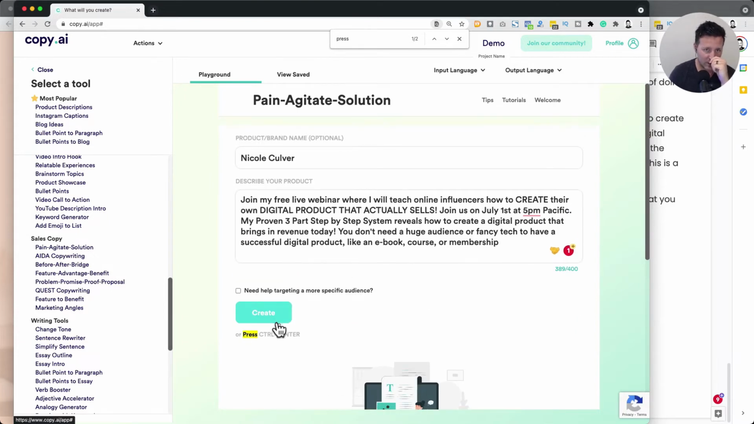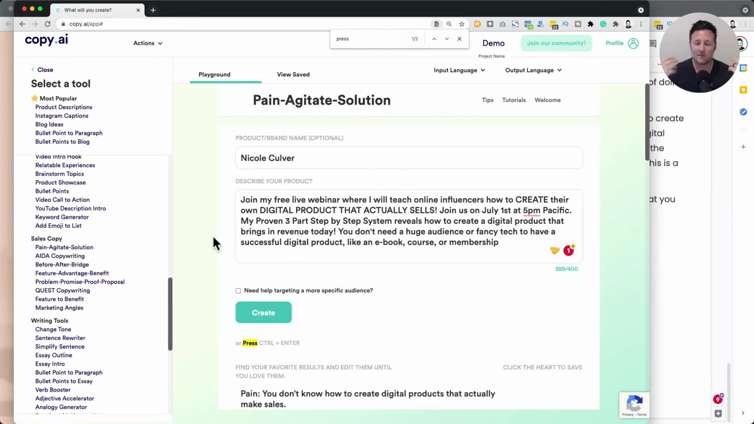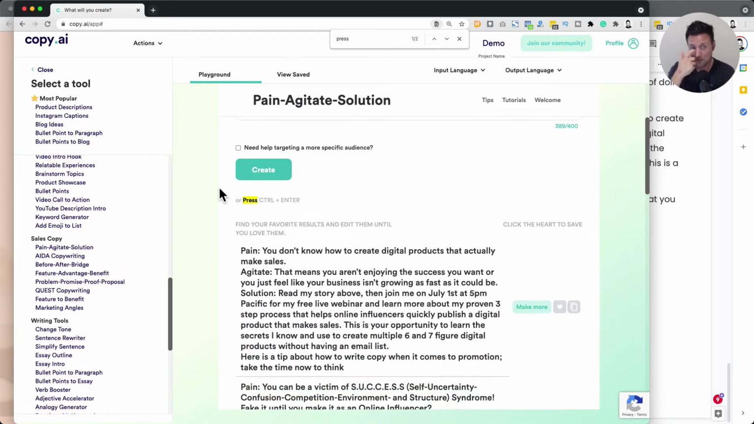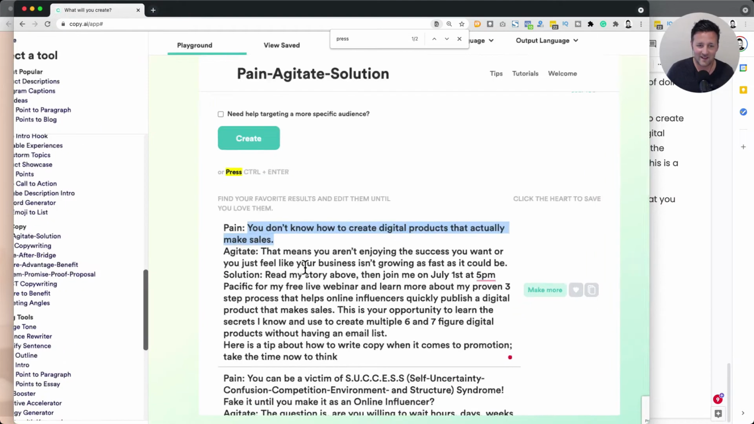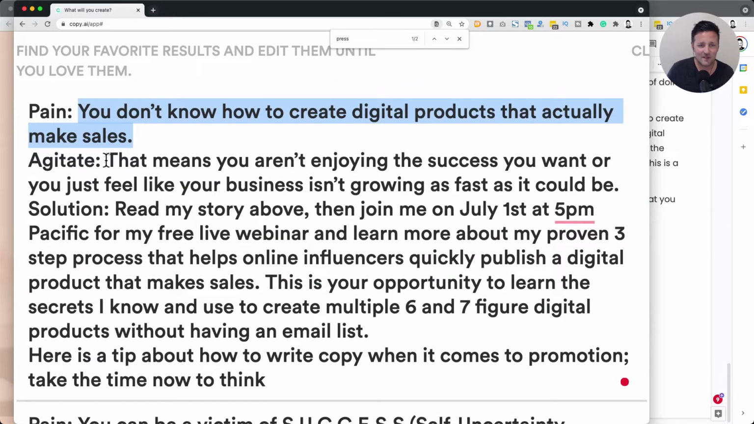What we're looking for here are some bullet points that we could use on a landing page or a sales page. Imagine this could be a paid product, paid service, it could be free. It doesn't really matter. It's the same process here for anything you're trying to promote or sell. So the pain, they're just breaking it down. Right now, where you are right now, you don't know how to create a product that actually sells. That's pretty clear. Then it goes into the agitate. This is interesting. That means you aren't enjoying the success you want, or you just feel like your business isn't going as fast as it could be.